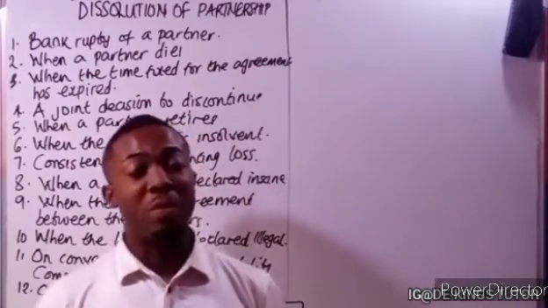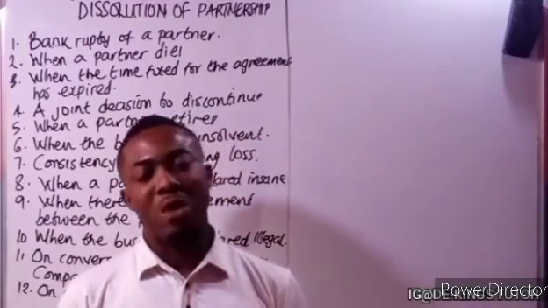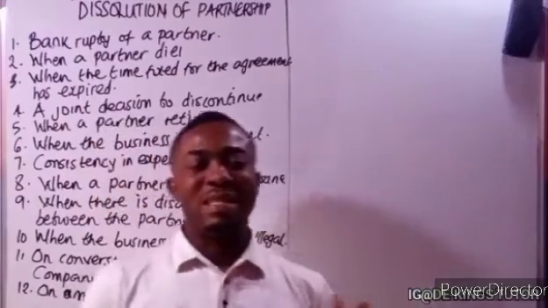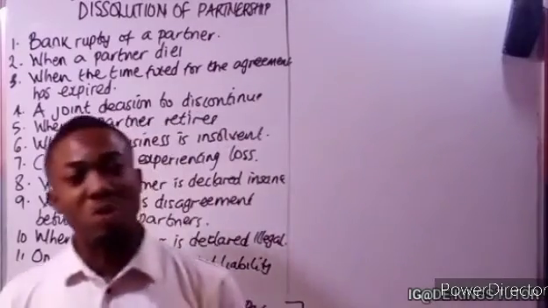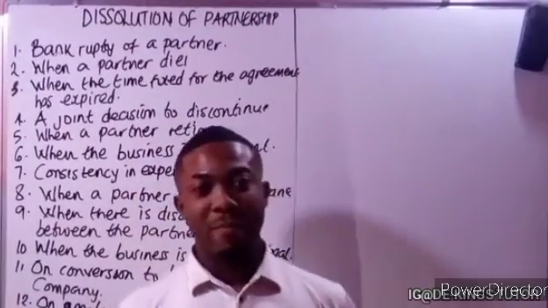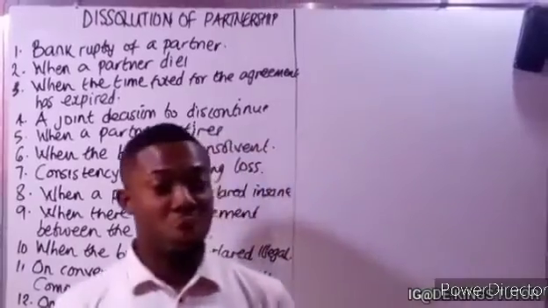If they are owing some creditors, they have to pay off their debts. So once they are ending the business, there are some rules to be followed in order to ensure it ends well.